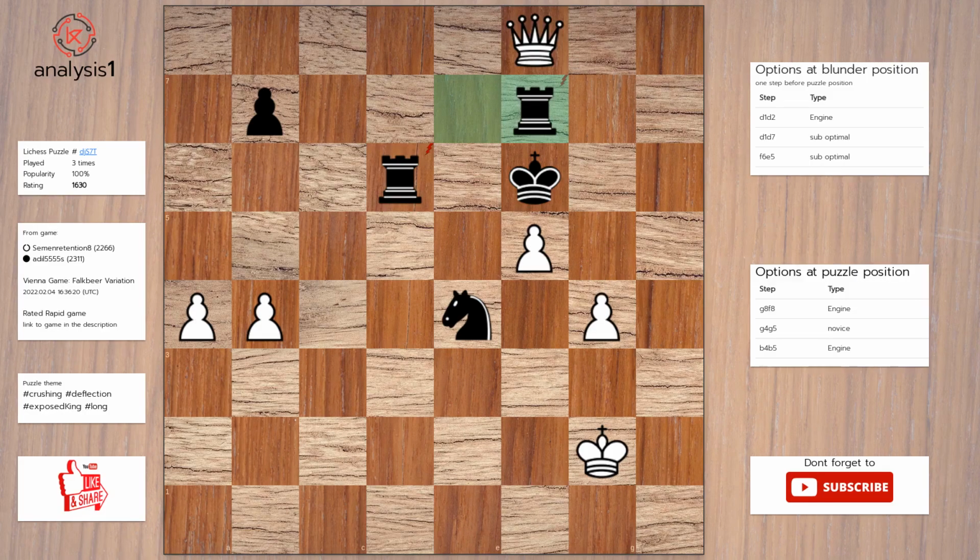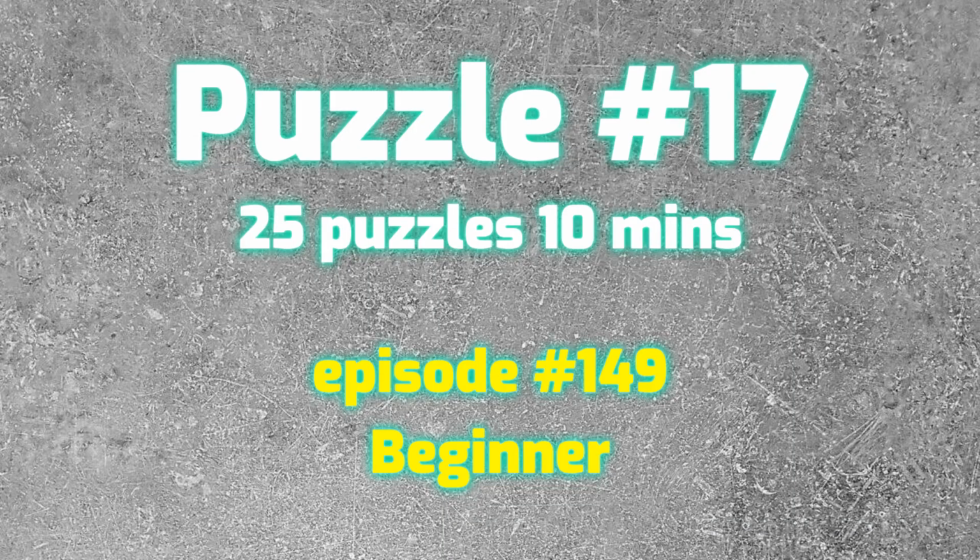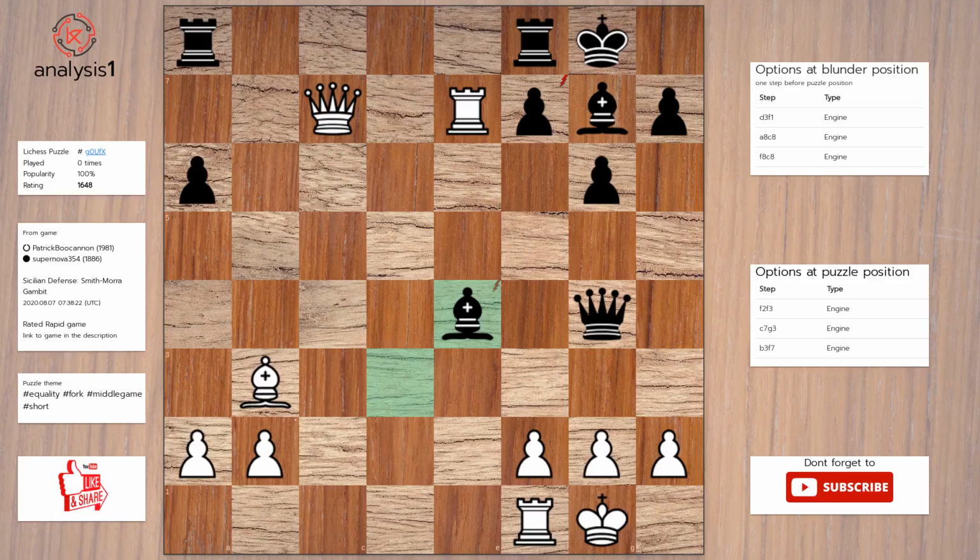Rook to f7. g5, check. Knight takes pawn. Queen takes rook, check. Let us go to the next puzzle. Here are the threats. Rook takes pawn. Rook takes bishop. Bishop takes pawn, check.